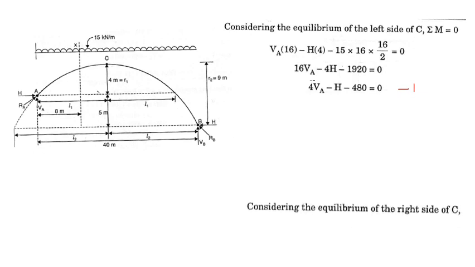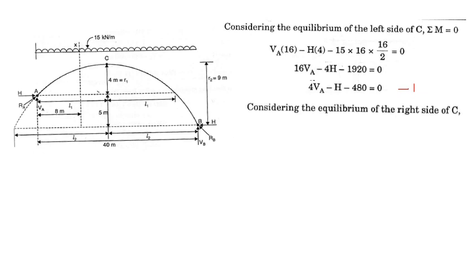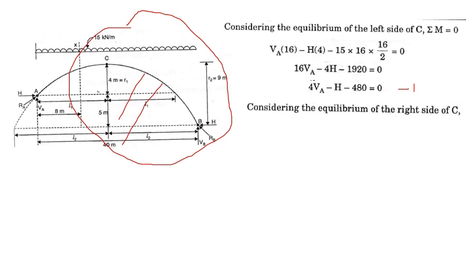Next, consider the equilibrium of the right side. Now we are considering this portion, right side portion. What are the forces? VB, H, and again the UDL. So minus VB into L2 plus H into the rise. Now see the rise now R2, that is 9 meter. Here we had considered the rise R1 4 meter.